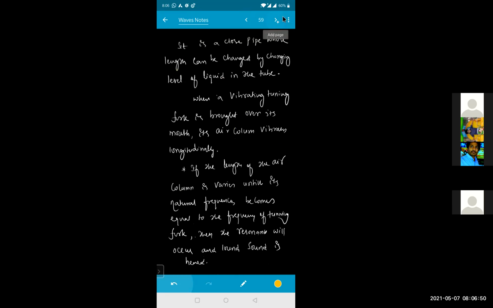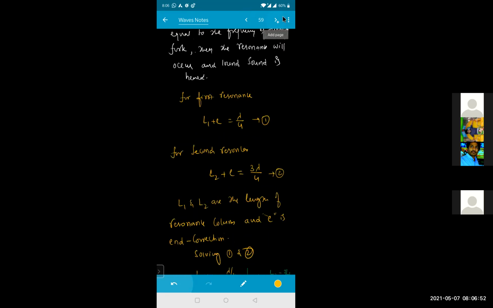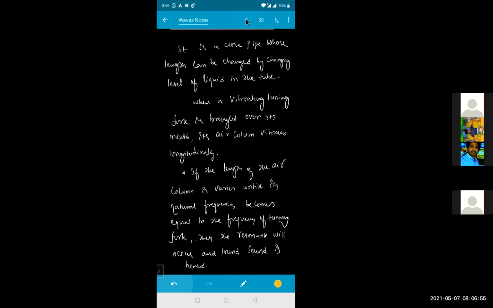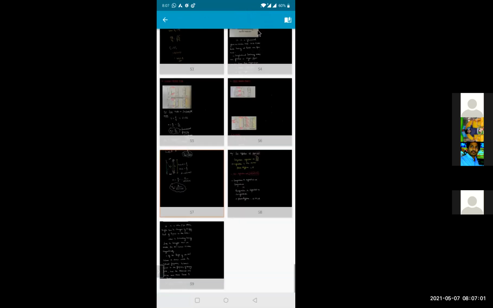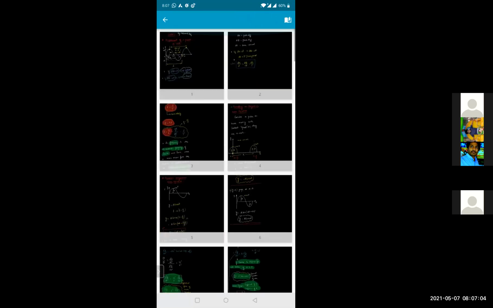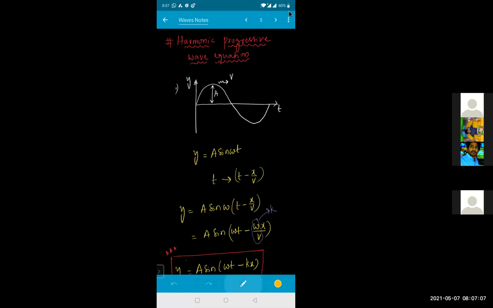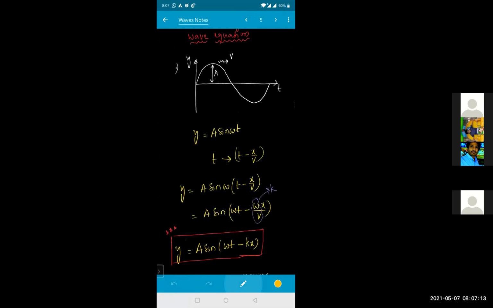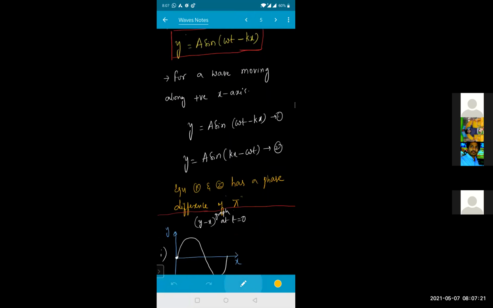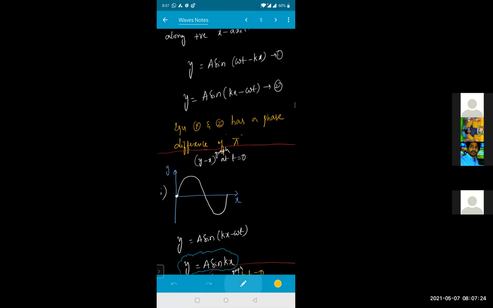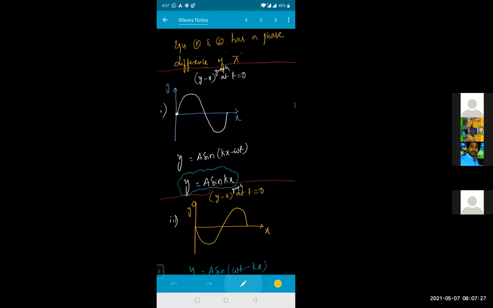Sir, in the 5th page of this PDF, I have a doubt on graphs. Here y equals a sin omega t minus kx, no, sir? In this first one, we wrote y equals a sin kx minus omega t, sir. What is the difference, sir, between those two graphs?